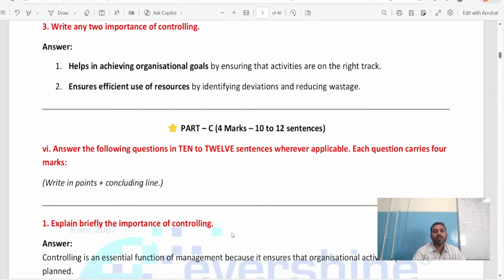Now part C, you may get the question for 4 marks. That is, you are supposed to write the answer in 10 to 12 sentences. Just now I told you about 4 mark and 8 mark questions, how you are supposed to answer them. Now as you can see, the question here is: answer the following questions in 10 to 12 sentences wherever applicable. Each question carries 4 marks. You are supposed to write the answer in points and also you should write the concluding line.